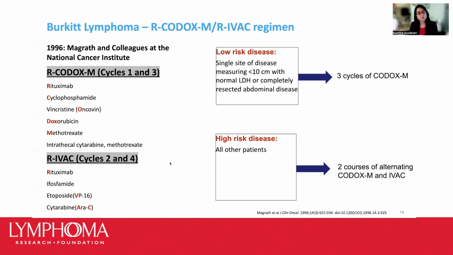The number of treatment cycles and the specific drugs involved were determined by the risk category for the disease. So patients were considered low risk if they had a single site of disease, less than 10 centimeters in size, and with a normal blood LDH. And all of the other patients were considered high risk. So patients with low risk received 3 cycles of CODOX-M alone, and those with high risk received 4 courses of alternating CODOX-M and the IVAC regimen.